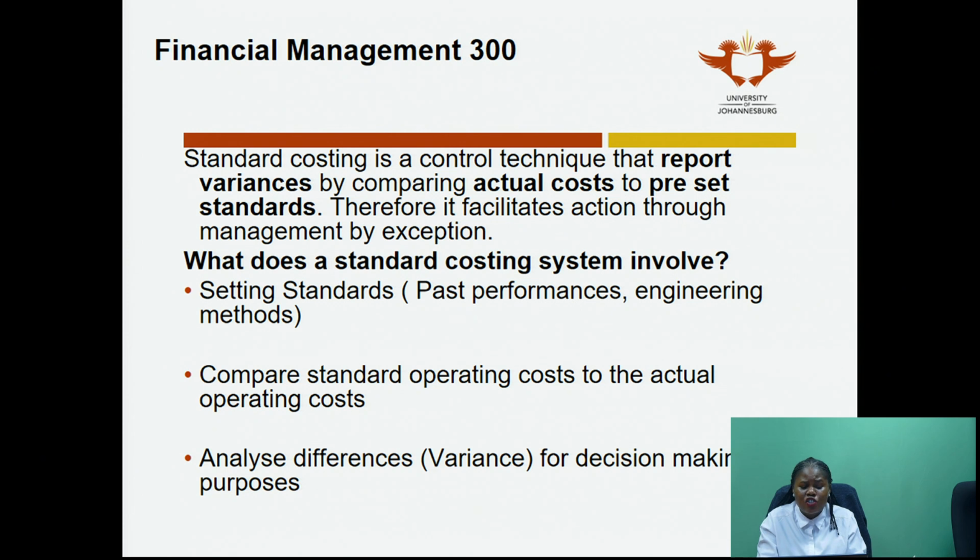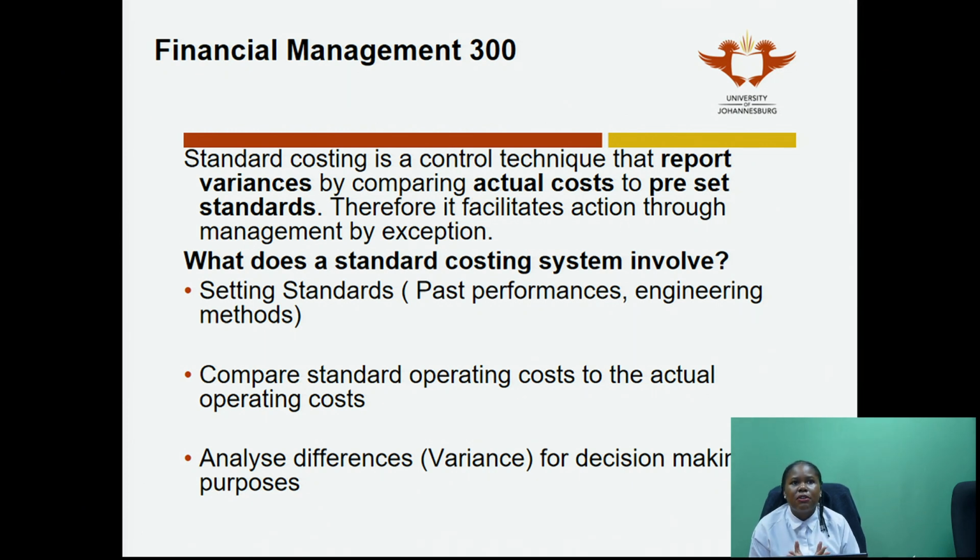If I get a major difference, or if I get any difference, I will manage by exception, because I will go then and say, this area I need to look into because there were variances. If there are no variances, it means I'm doing well. Or if the variance is positive, I will then interpret what that means for me as a company.